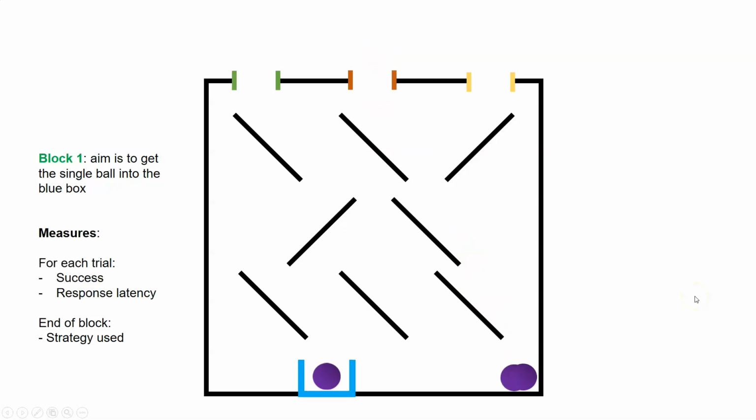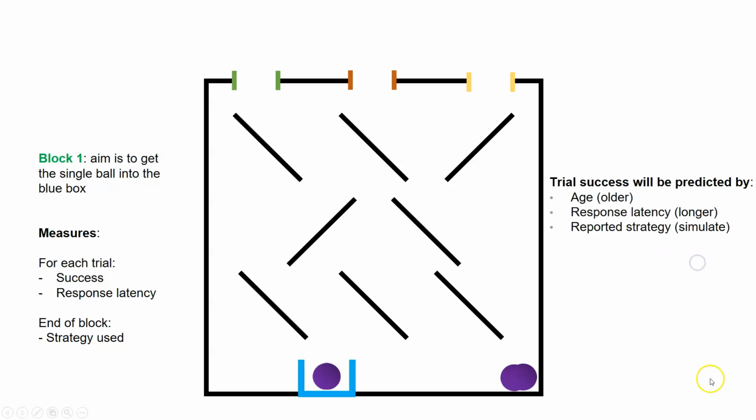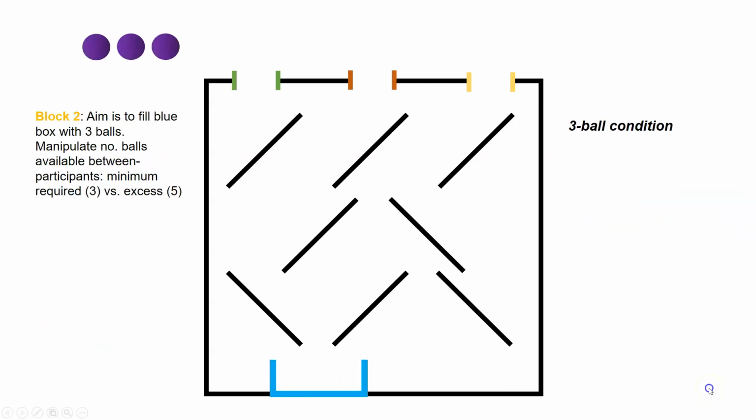Each trial will record success, whether or not the ball reached the goal, as well as response latency as a proxy for mental simulation. And at the end of the block, we'll ask children about the approach they used and code their responses as being indicative of mental simulation or not. We expect that trial success will be predicted by age, response latency, and the reported strategy used.